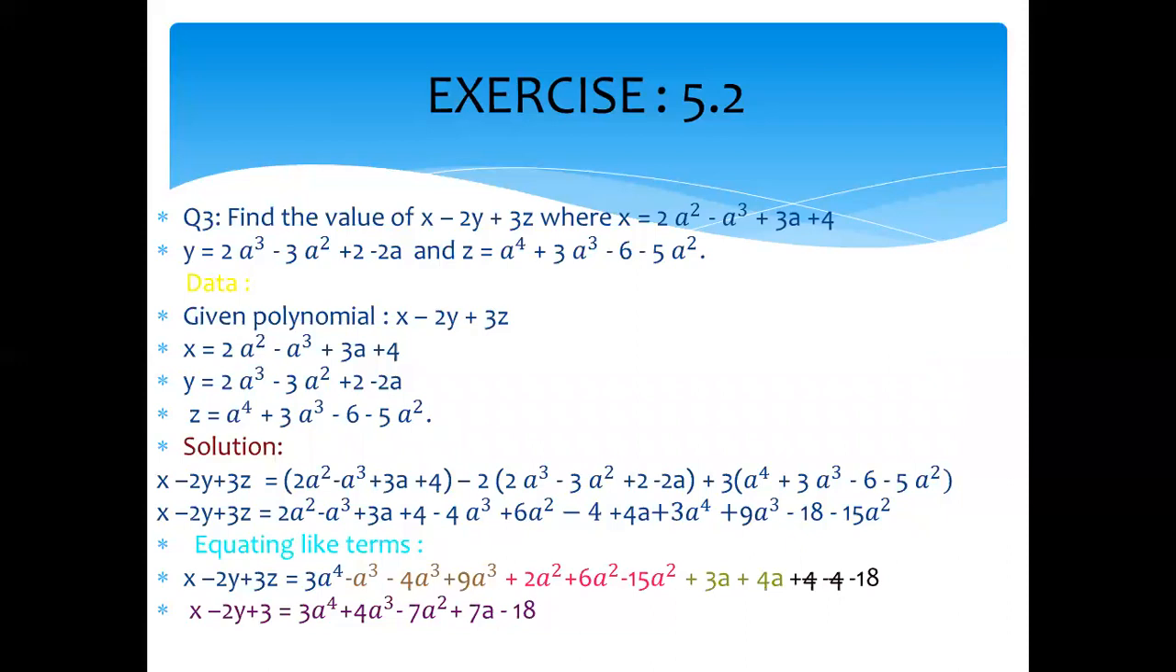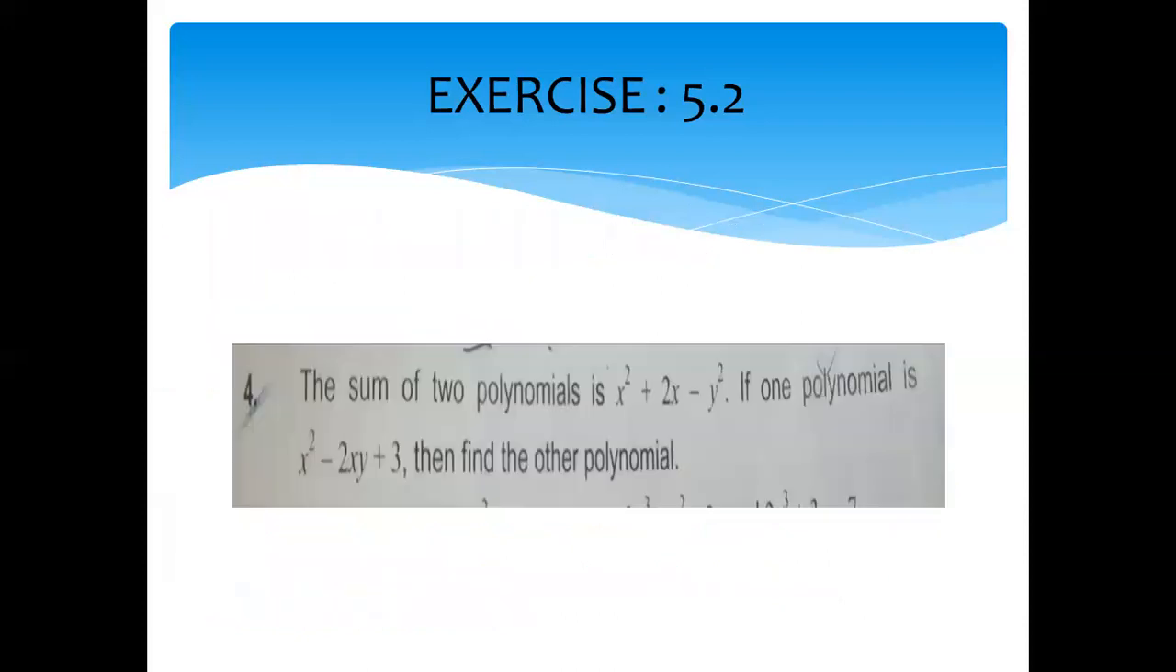2a square minus a cube plus 3a plus 4 minus 4a cube plus 6a square minus 4 plus 4a plus 3a4 plus 9a cube minus 18 minus 15a square. Again we equate the like terms, same as we did in the previous question, and we got the value of the expression x minus 2y plus 3z. Clear? Okay, bachay.